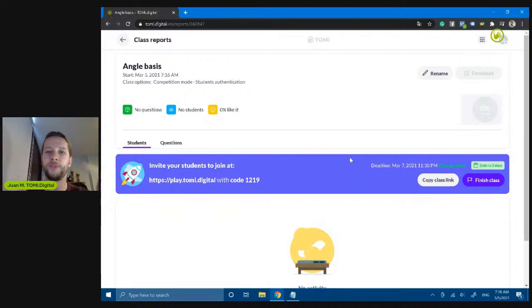And you start to feel some delays in the answers of the students, or the students who have a data plan have a better opportunity for winning than the students that don't have a data plan. So that's the opportunity for generating some kind of equality with TOMi.digital.